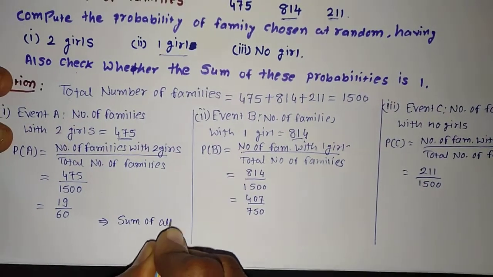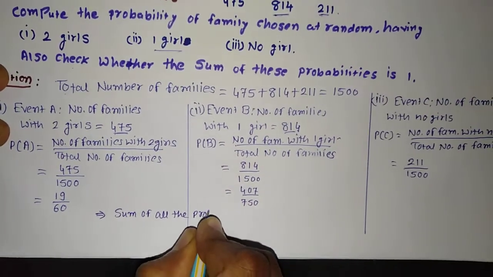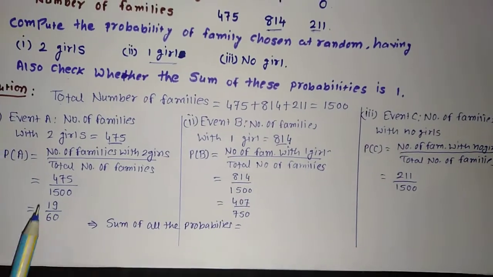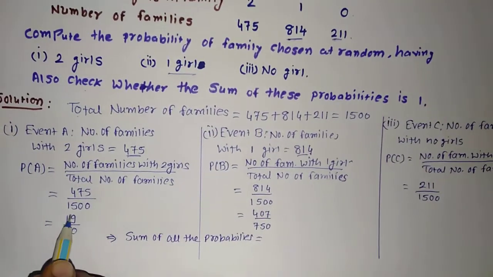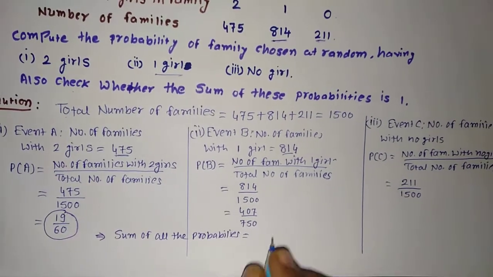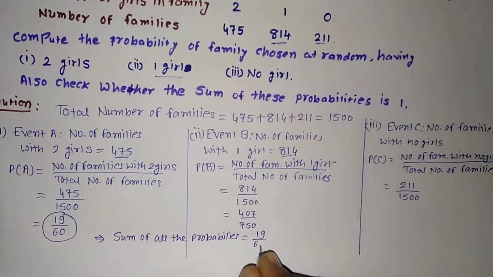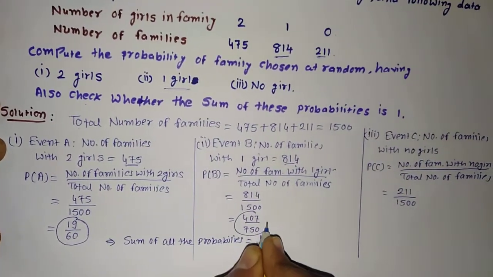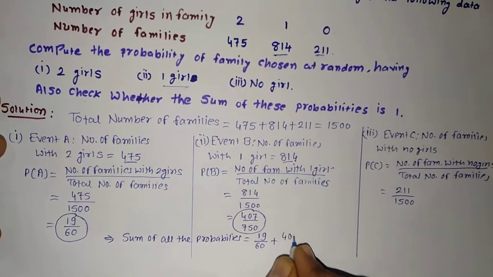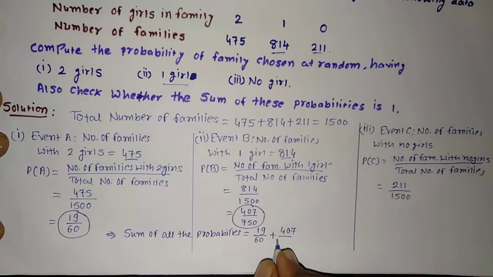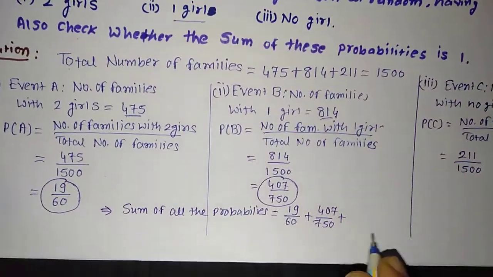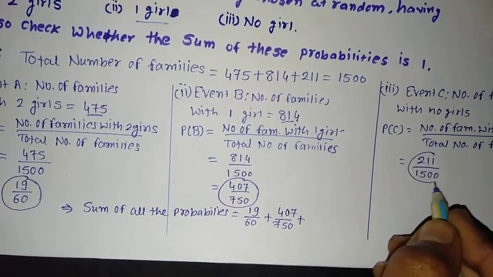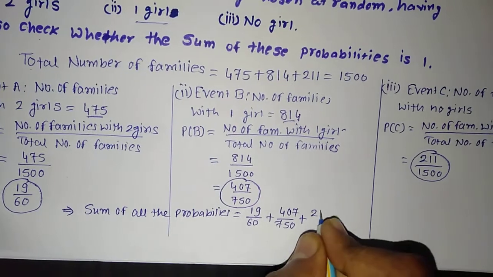Sum of all the probabilities is equal to, you can see for event A the probability is 19 upon 60, plus for event B the probability is 407 upon 750, plus this third one, the probability of event C is 211 upon 1500.